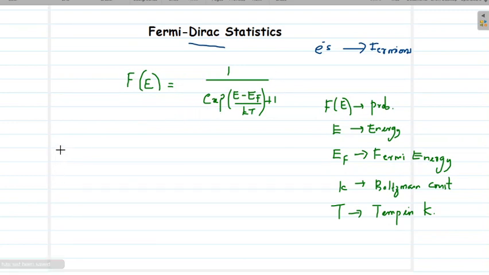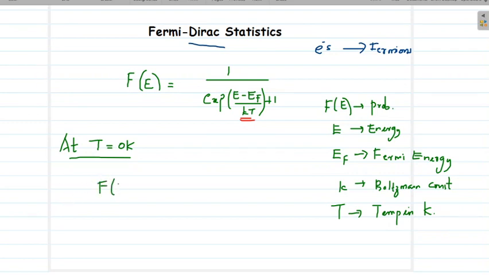So what will happen at absolute temperature T equal to 0 Kelvin? We know if T equal to 0 Kelvin, then in this denominator KT will be 0. So what will be the probability?